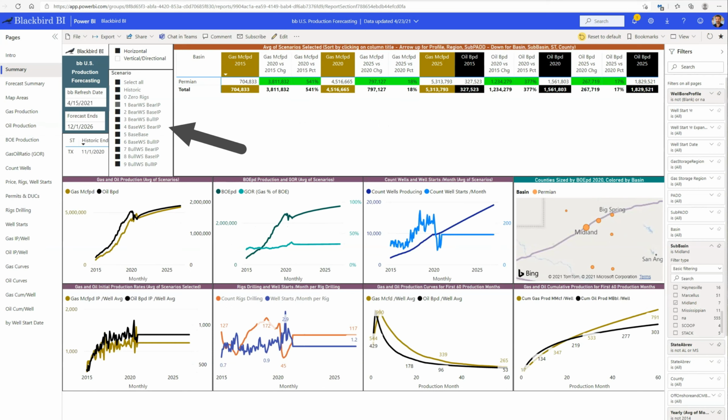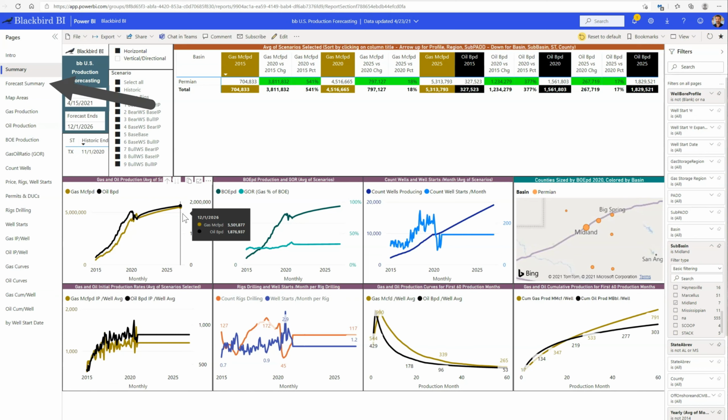This filter box has historic and 10 forecast scenarios. On this page, we're looking at an average of the forecasts selected. These visuals are showing that if there are 117 rigs drilling in Midland, and if 144 new wells start up each month, and if those new wells have initial production rates that average 874 barrels per day, and if future decline rates mirror historical declines, then oil production will increase to 1.9 million barrels a day by the end of 2026. This forecast looks plausible, but what if rig count or IP rates are bullish or bearish?